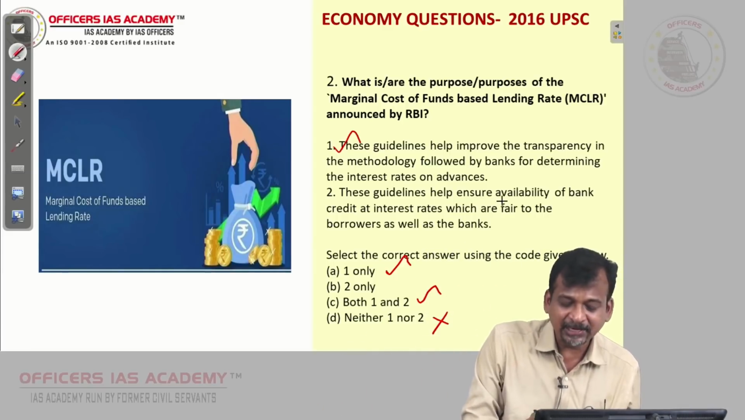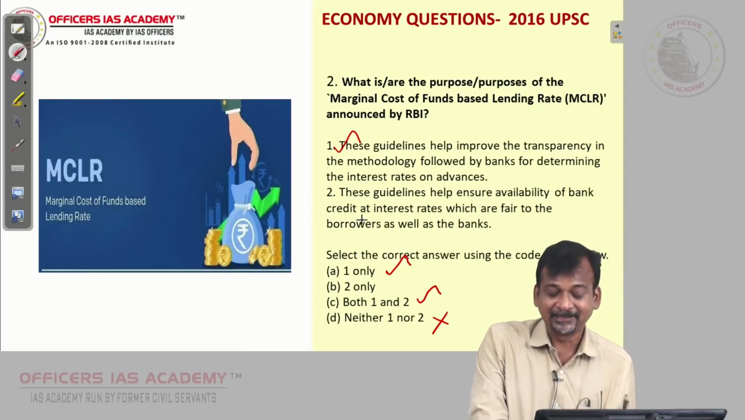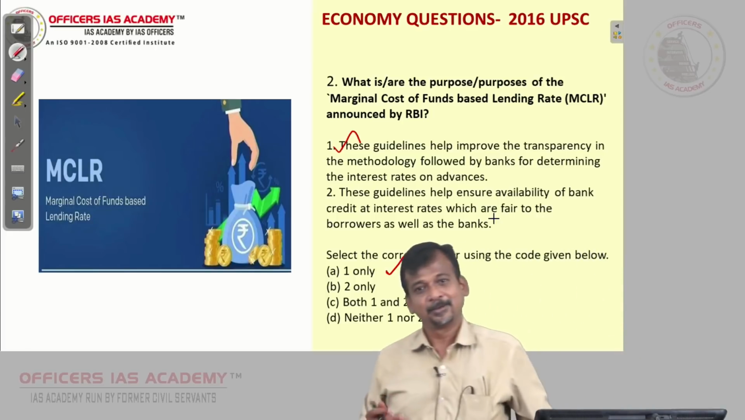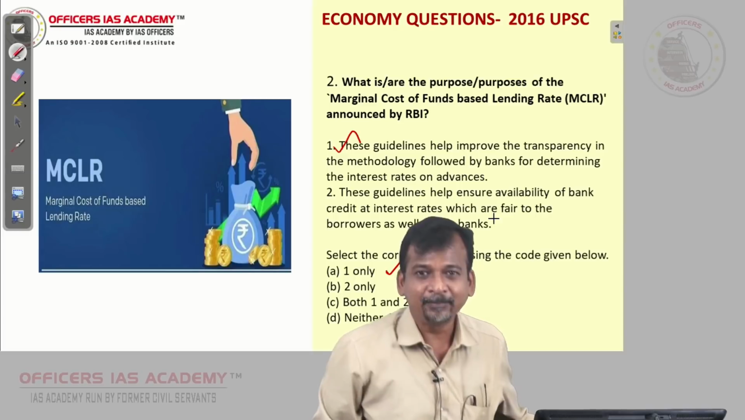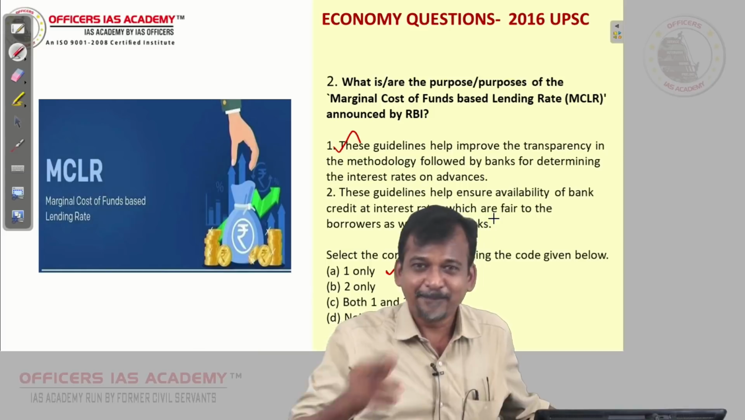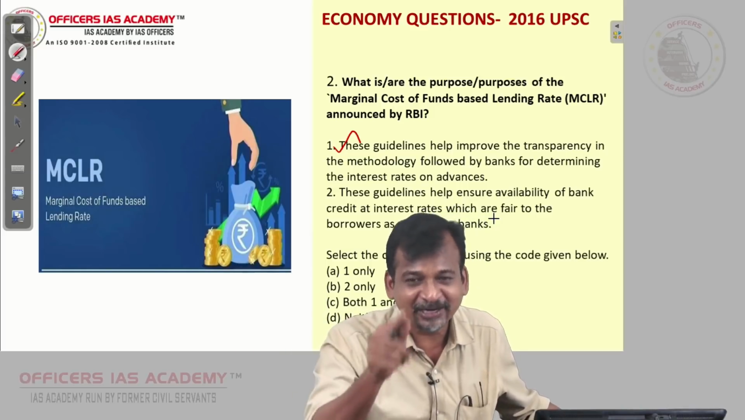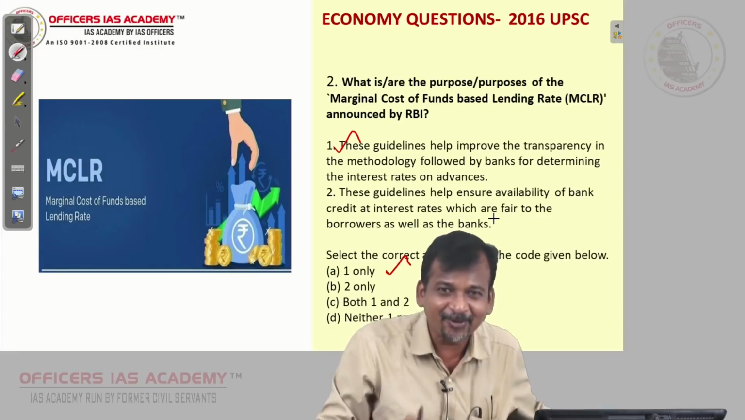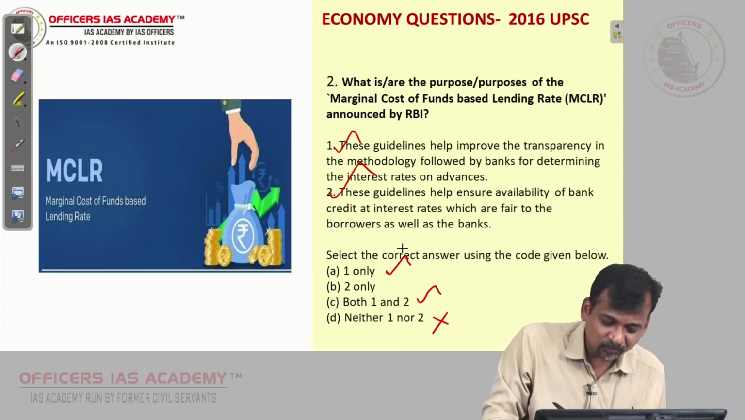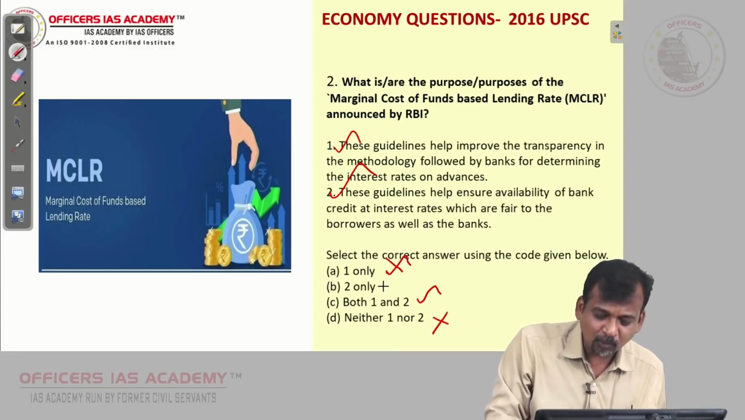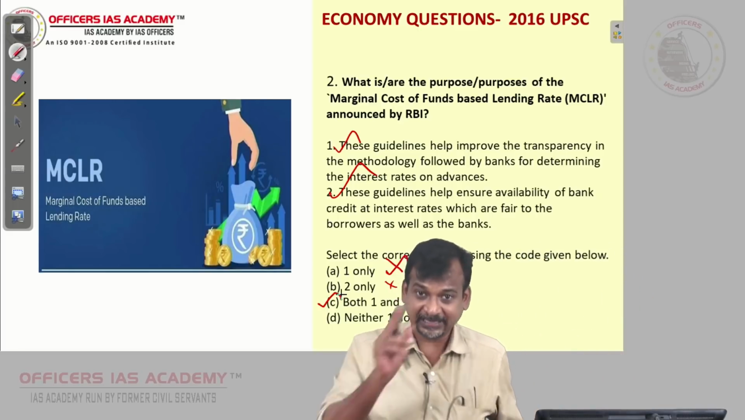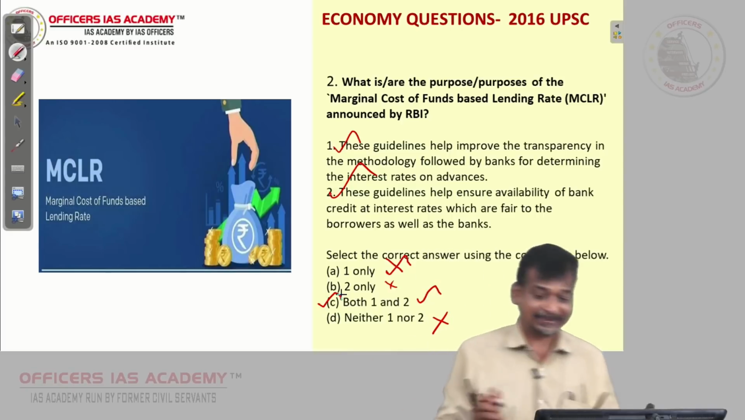These guidelines help ensure availability of bank credit at interest rates which are fair to the borrowers as well as banks. Yes, definitely borrowers are gaining and even banks are not losing. RBI reduces the repo rate, which means banks can borrow at a lesser interest rate from RBI. So banks are also not losing. So 2 is also there. Since 2 is also there, this cannot be the answer, and so both 1 and 2 is the choice. So option is C for Calcutta. For the second question, answer is C for Calcutta.